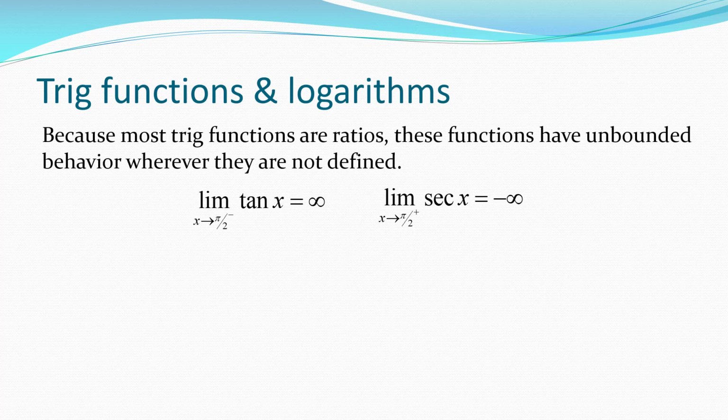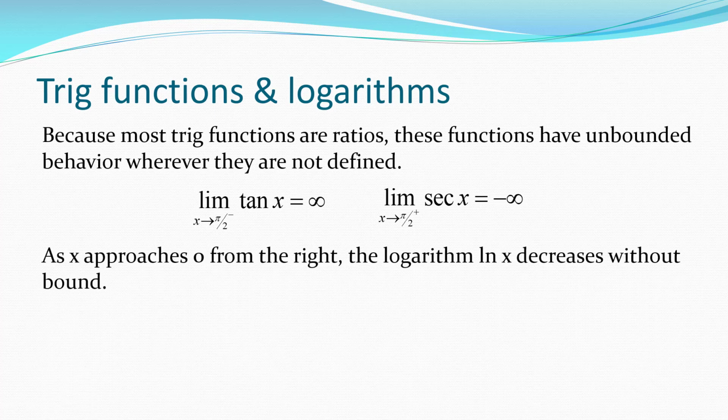The limit of the secant of x as x approaches pi over 2 from the right would be negative infinity, because the secant is not defined at pi over 2, so it's got to be unbounded behavior there. And because it's really 1 over 0 when you evaluate it. And if x is approaching pi over 2 from the right, then the angle is actually in quadrant 2, and the cosine, and therefore the secant, is negative. So the answer must be negative infinity. You get a similar result for logarithms. All the logarithms are not defined for any values 0 and below, but as you approach 0 from the right, the natural logarithm and all the logarithms actually decrease without bound.